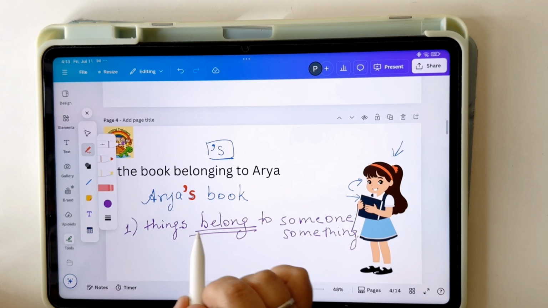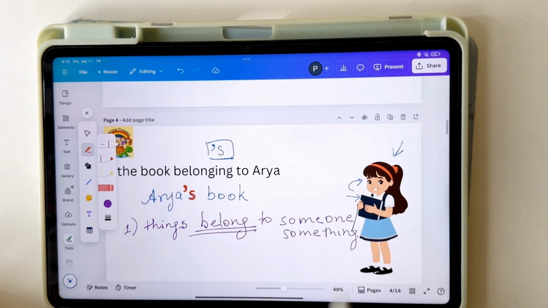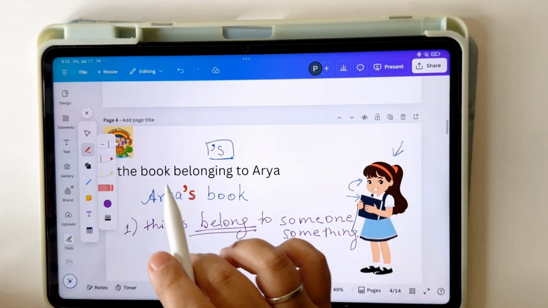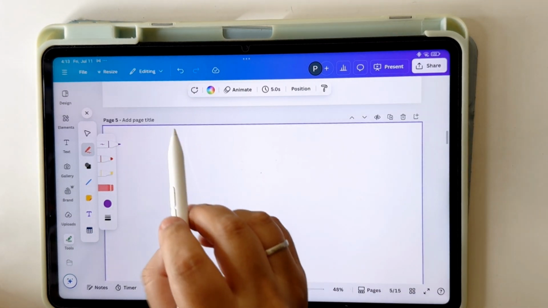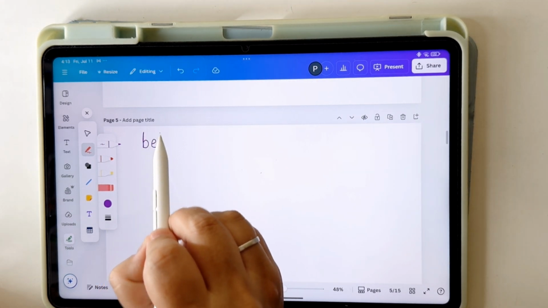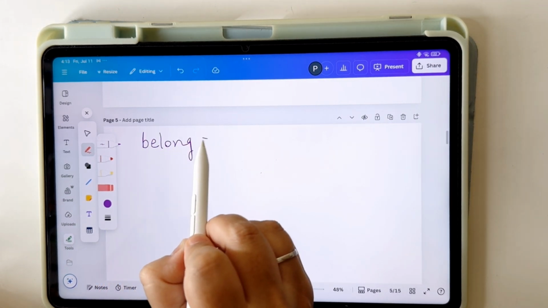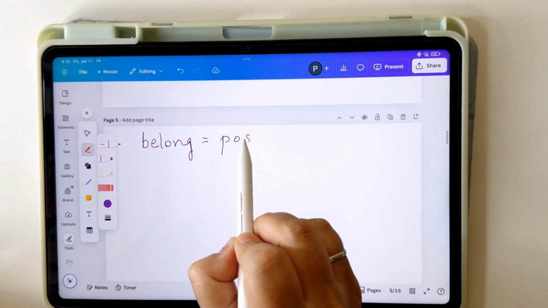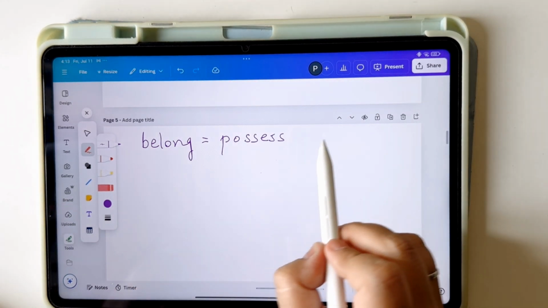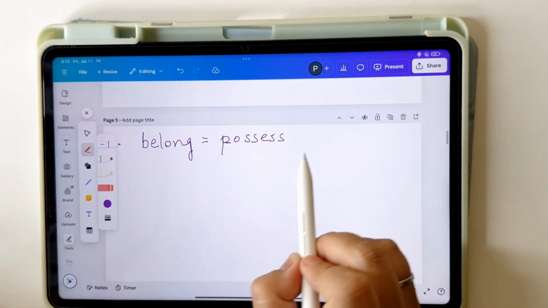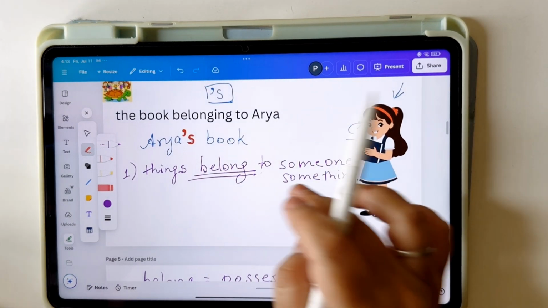Belong. Remember this word, belong. Okay. What does this mean? Belong in English is also called possess. So we are talking about something that someone possesses.